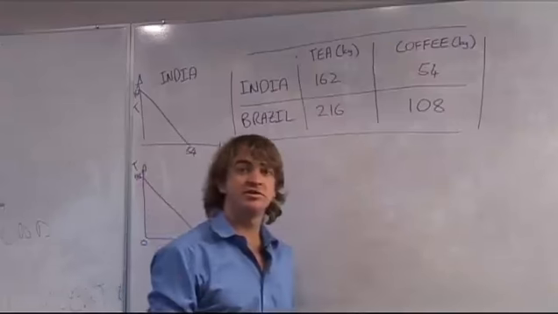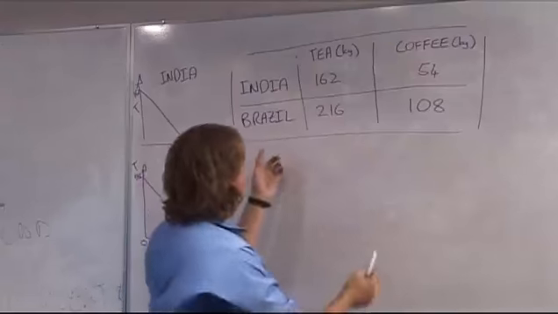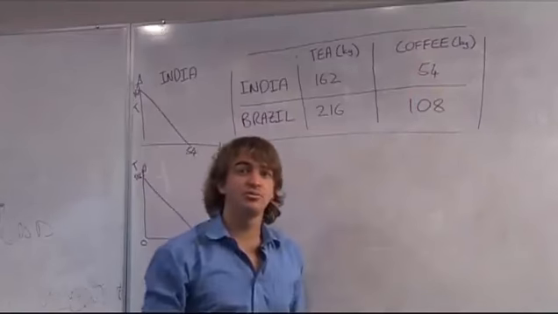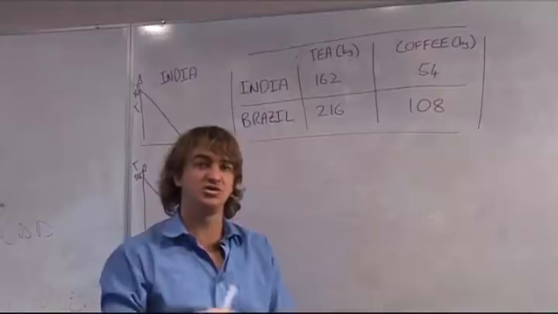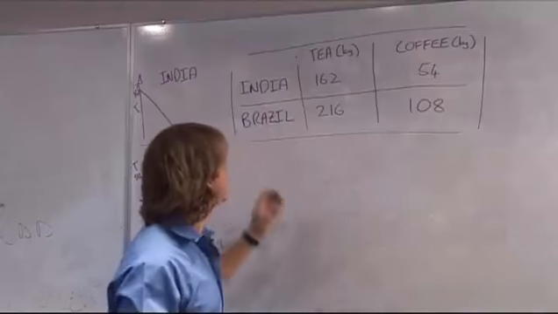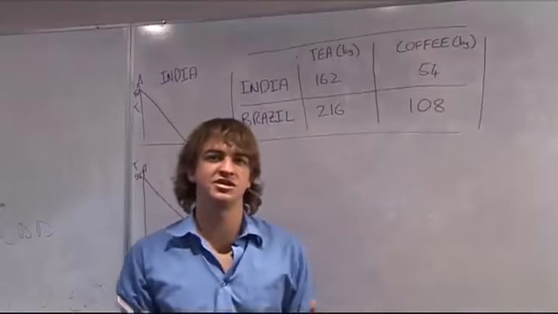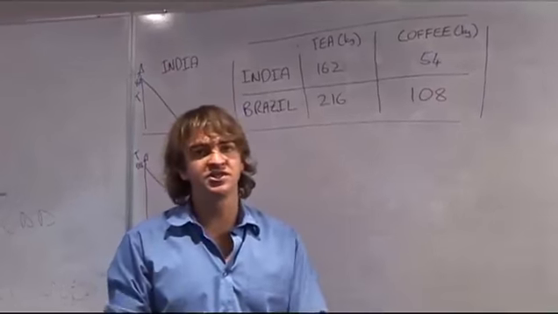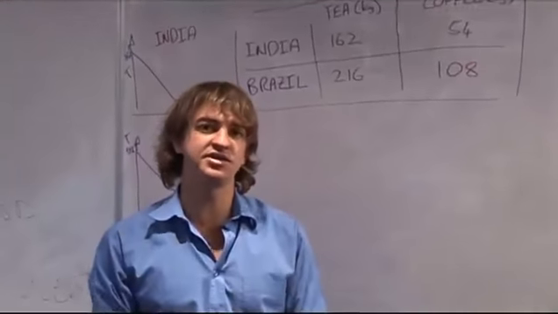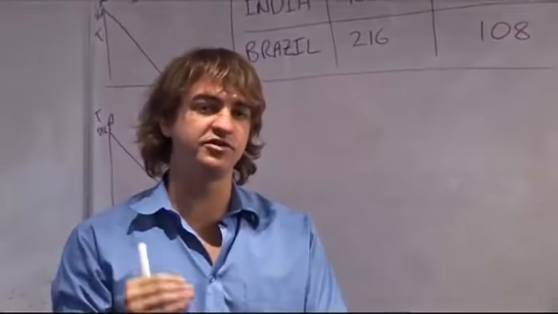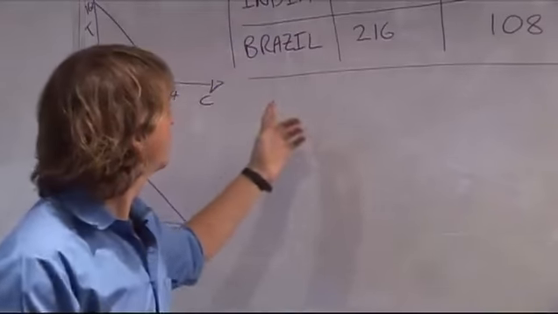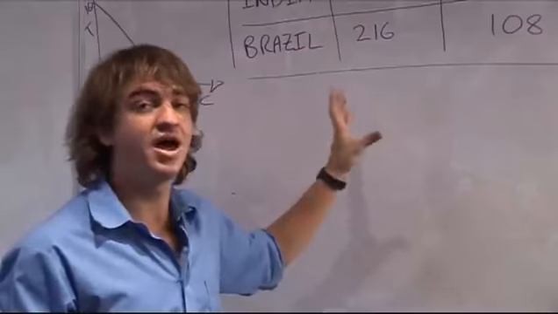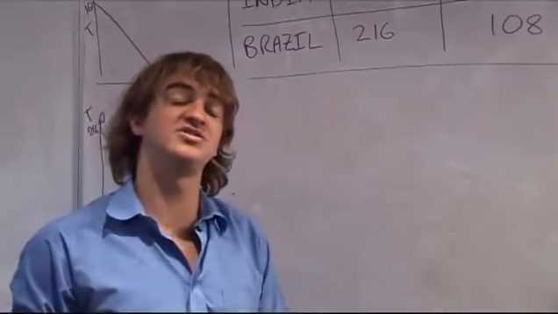Who has an absolute advantage in coffee production? Once again, Brazil has an absolute advantage in coffee production. They can produce more coffee than India can using all their resources. So we've seen that Brazil has an absolute advantage in both goods. But now we're going to try and work out their comparative advantage. You will see in this analysis that the comparative advantage will be different for two different countries. So one country will have a comparative advantage in producing tea or coffee, and the other one will have a comparative advantage in producing the other good.